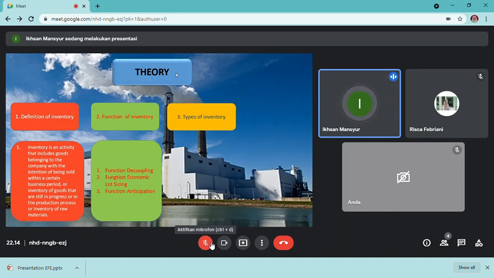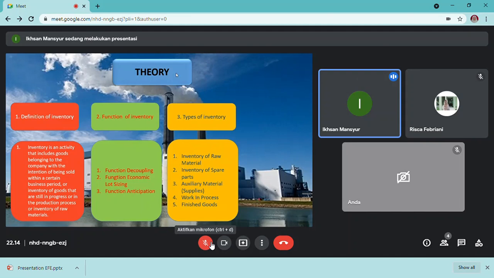Types of inventory. Inventory of raw material: raw material can be obtained from natural sources or purchased from a supplier, or made by the company for use in the production process.